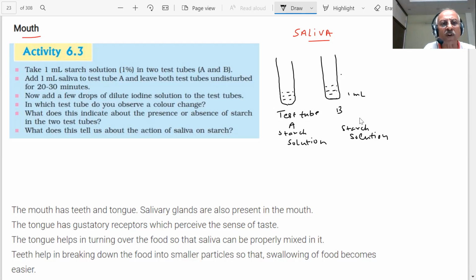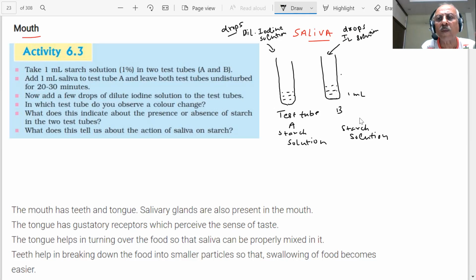Now add a few drops of dilute iodine solution to the test tubes. How many drops? A few drops. Add a few drops of dilute iodine solution to this test tube, and here also add a few drops of iodine solution.